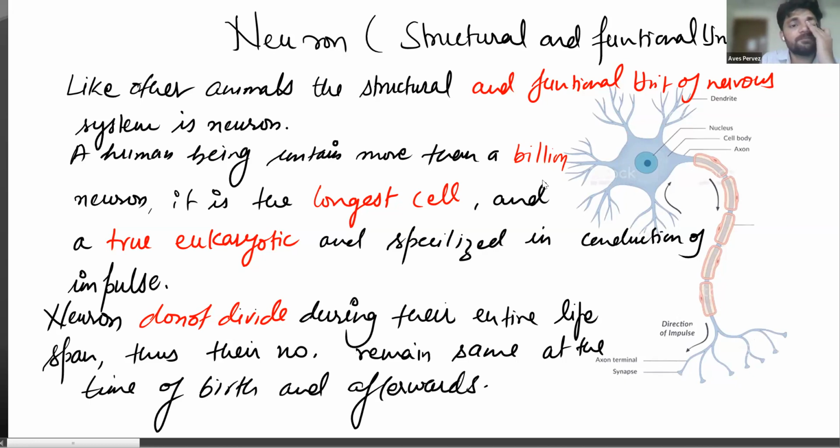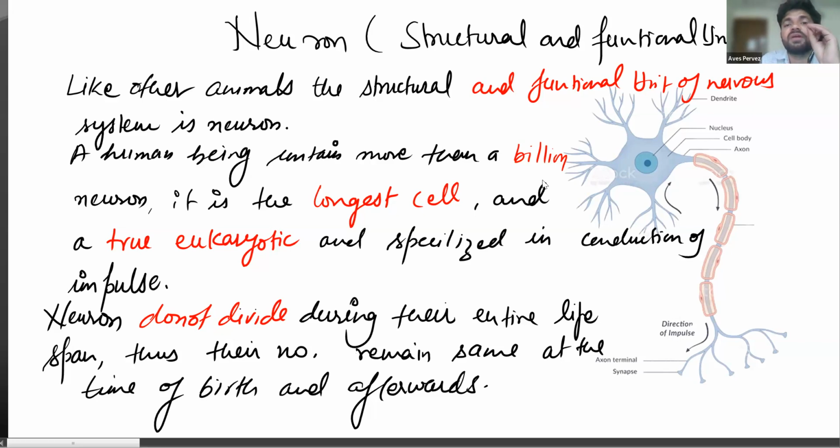That never divides means it never divides. You understood that once the neuron is damaged, it is permanently damaged. If you have a particular number of neurons at the time of childbirth, then as you grow, the size of the neuron will increase, but the number of neurons will not increase. So this is the speciality of the nerve cell, that it never divides. You can say it is a drawback or whatever it is, but it never divides.